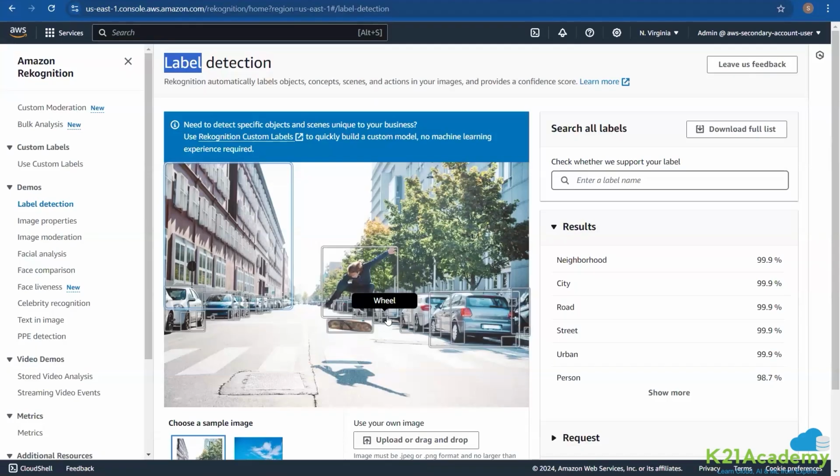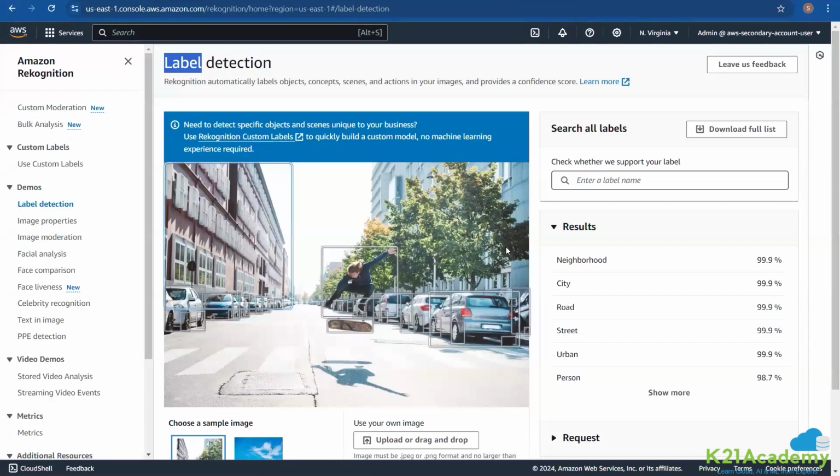You see how detailed the label detection is. This is again a wheel, again a car in the back, again a building there. So the idea here is that it is able to figure out different labels. It is even able to figure out a person there and a motorcycle around. I don't know if you're able to see a person.